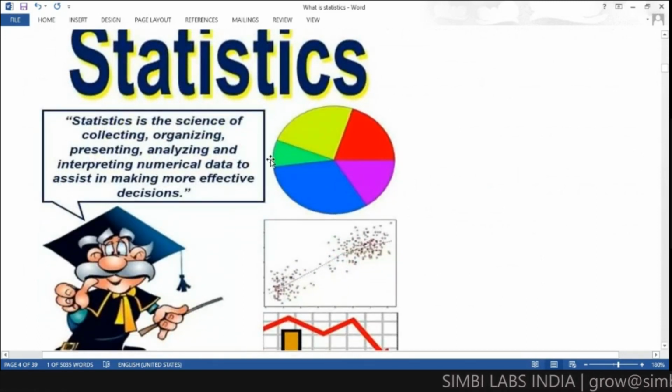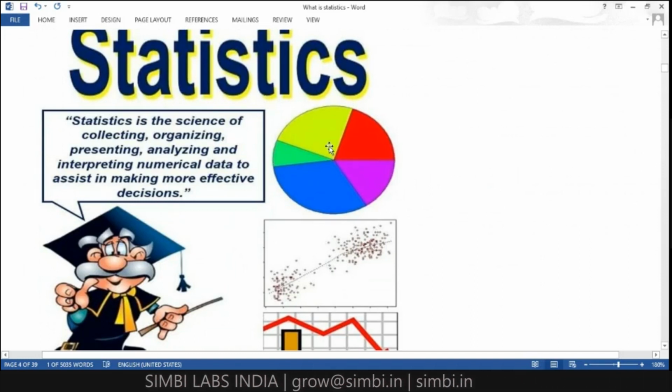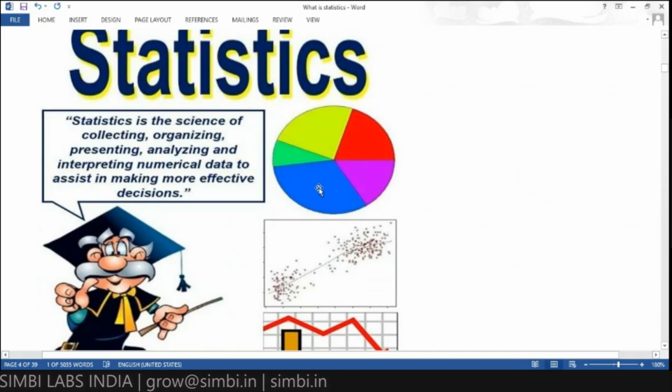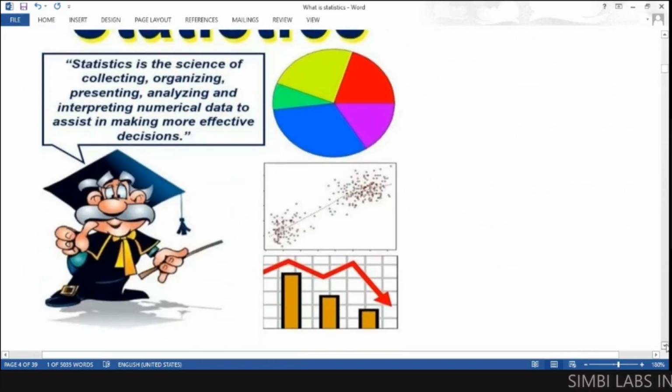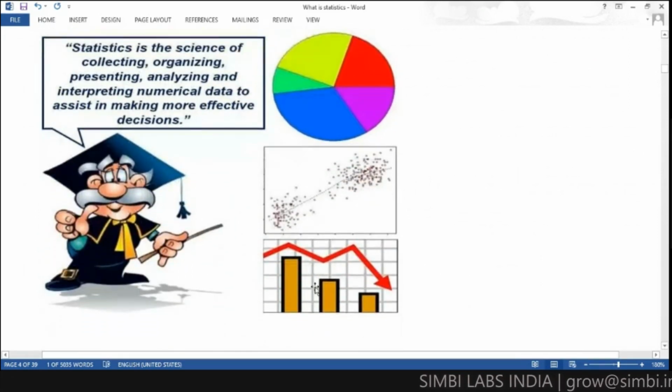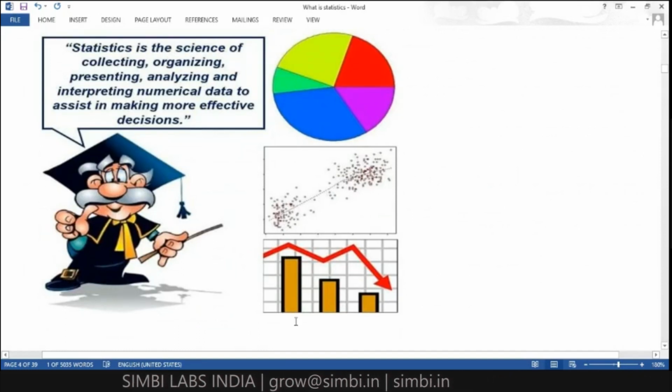Whatever information you collected, you will show in a picture representation or graphical representation. Here you can see we are showing it with pie charts, dotted lines, as well as graphs in tabular format. We can see in 2004 the population is like this, in 2003 like this, in 2001 like that.